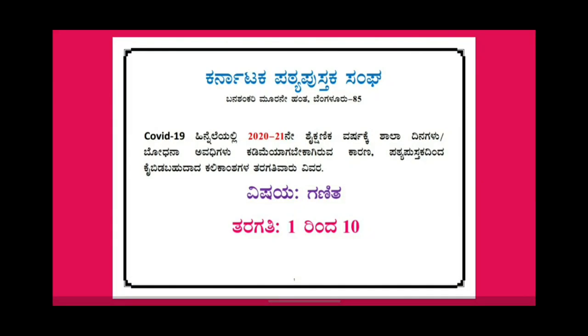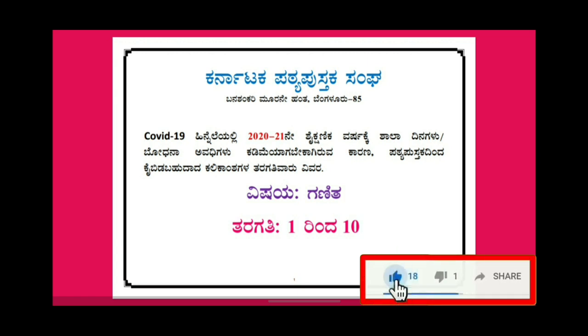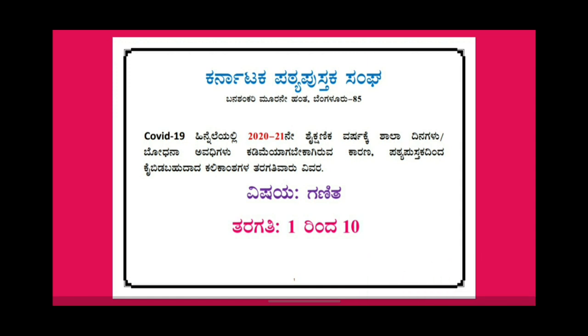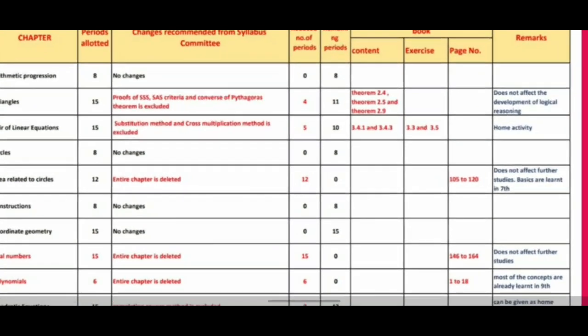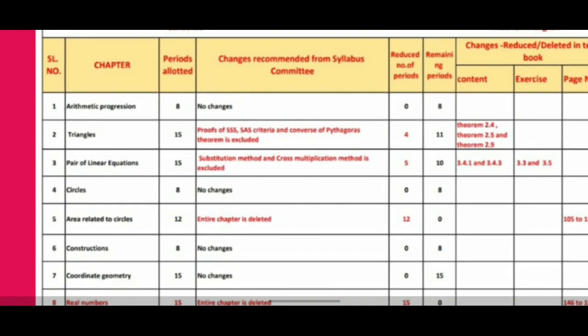Hello everyone. Due to COVID-19 in this academic year 2020-21, some of the lessons have been reduced. So we will see now in detail for the class 10 standard maths portion what the portion has reduced. Because the number of periods has been made 120, that's why some of the portion has also been reduced. Now we will see one by one what portion has been reduced.